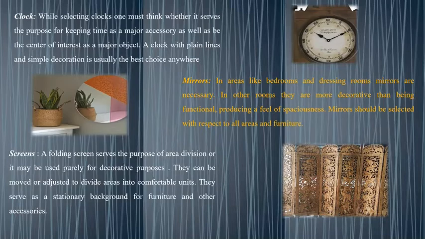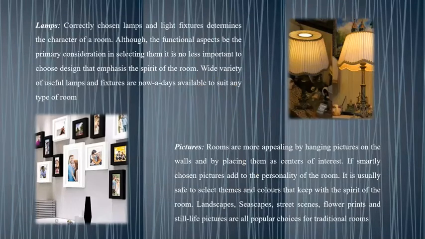Next is screen. A folding screen serves the purpose of area division, or it may be used purely for decorative purposes. They can be moved or adjusted to divide areas into comfortable units. They serve as a stationary background for furniture and other accessories. Next is lamps. Correctly chosen lamps and light fixtures determine the character of a room. Although the functional aspects are the primary consideration in selecting them, it is no less important to choose designs that emphasize the spirit of the room. A wide variety of useful lamps and fixtures are nowadays available to suit any type of room.